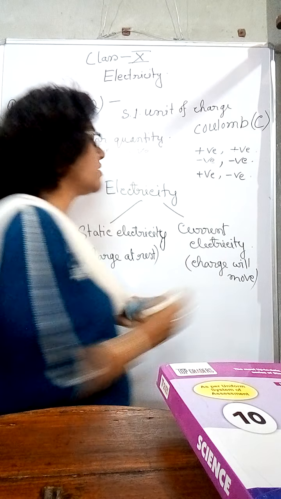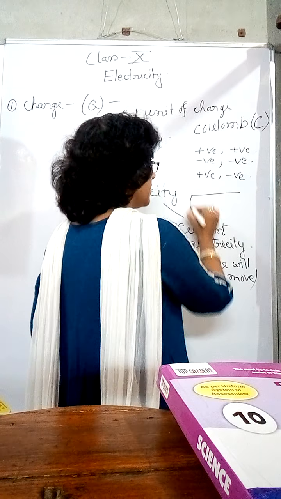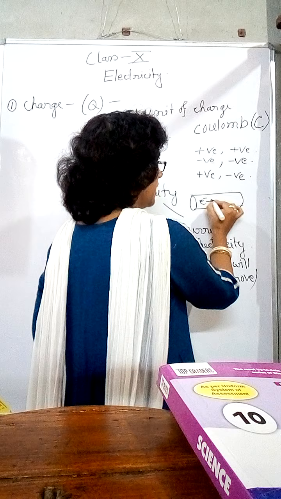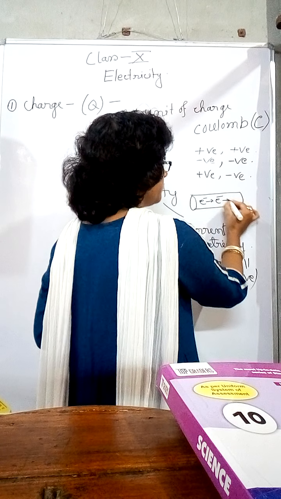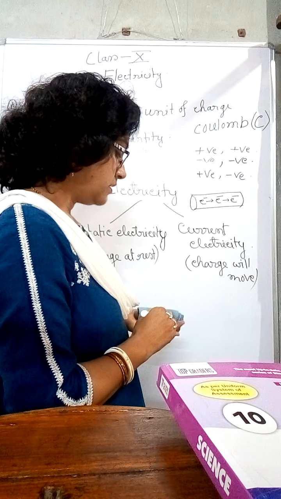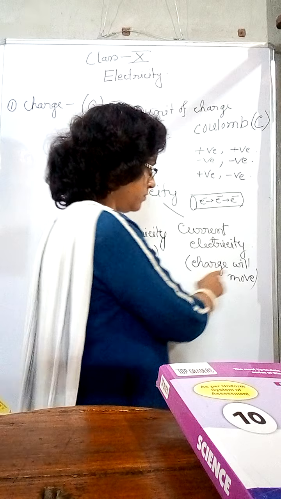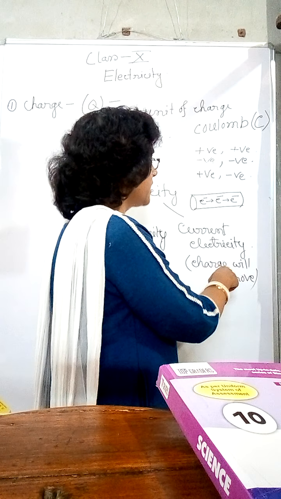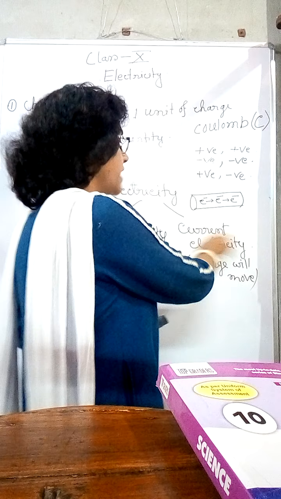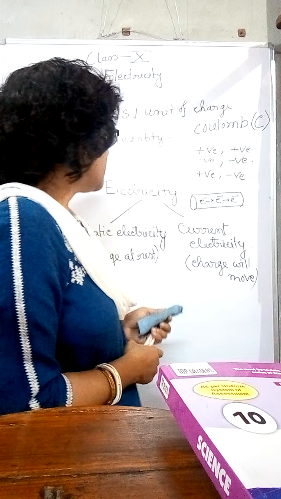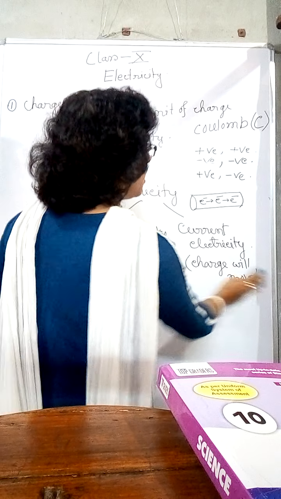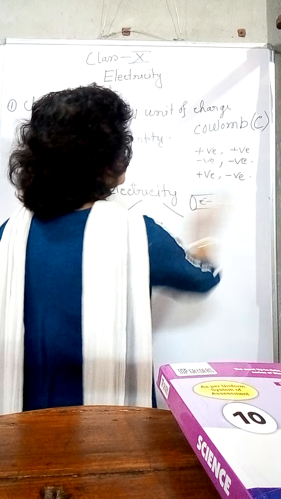But in the conductor where the charges are moving, that is the electrons are moving, there are lots of free electrons and they are randomly moving. That type of motion, where charges are in motion, will give us the current electricity. So in your syllabus there is only current electricity, so let us discuss the current electricity.